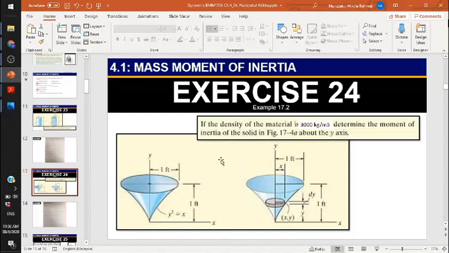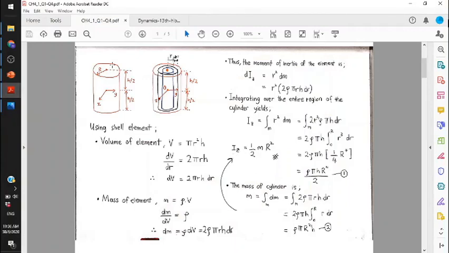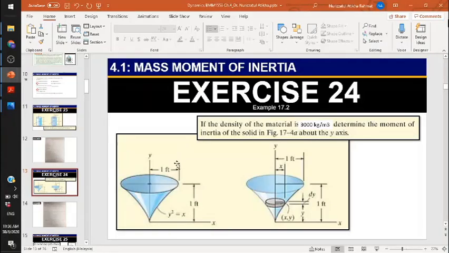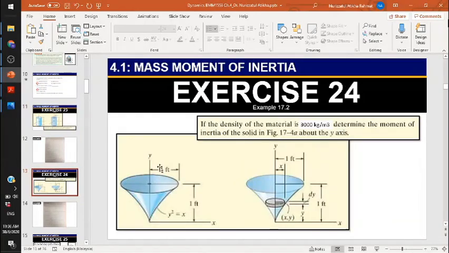Now, since last time, the answer is Iz, because it is the z-axis. For this question, it should be Iy, since this is the y-axis. So that is the first thing that you need to memorize. Let's see the solution together.